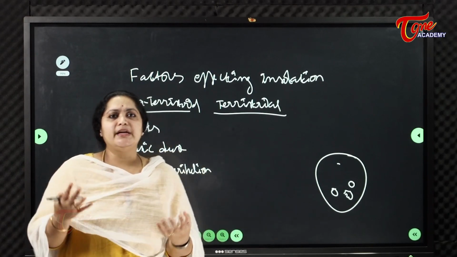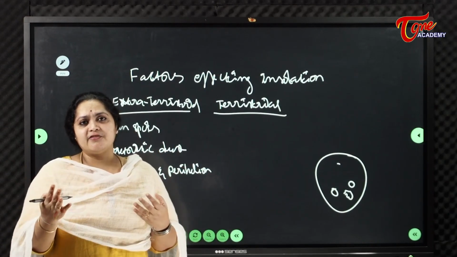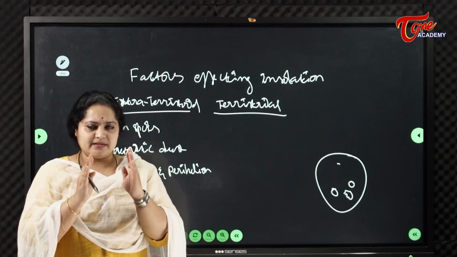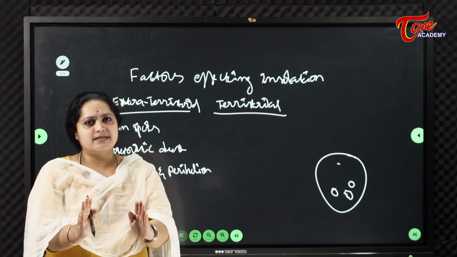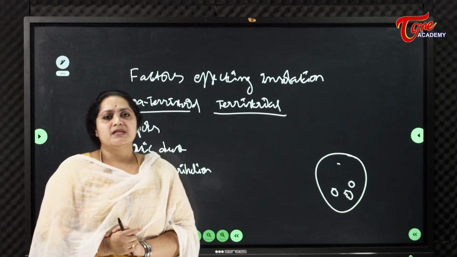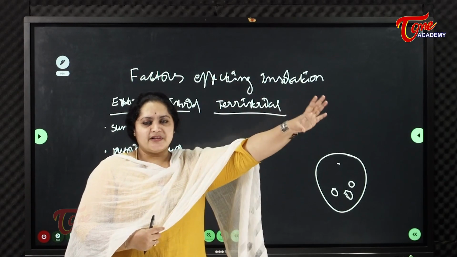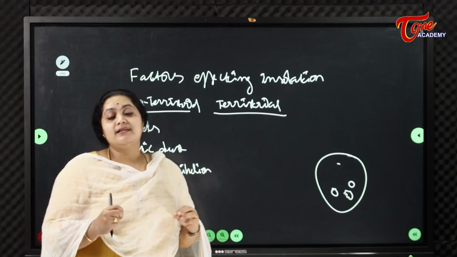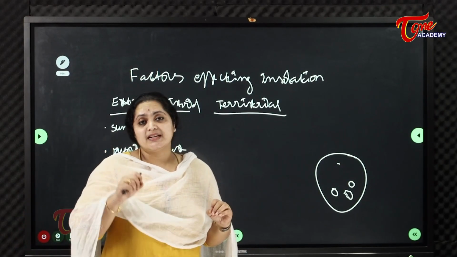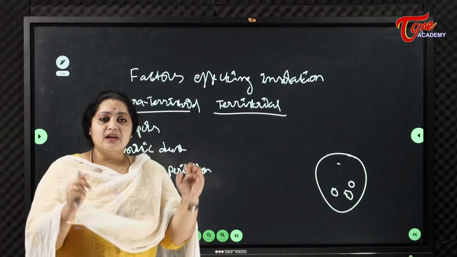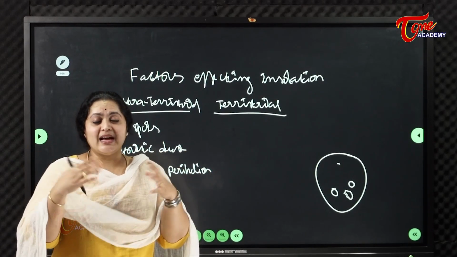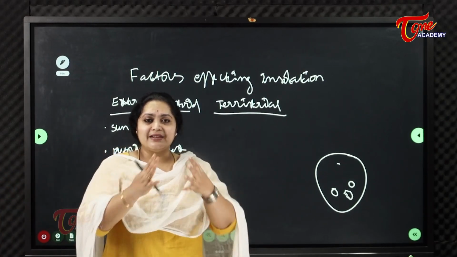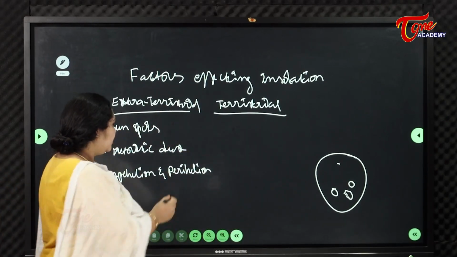Meteoritic dust: when meteors try to reach the earth's surface, they burn in between. Some meteors burn in the atmosphere itself, some burn in space itself, but those that try to come into the earth's atmosphere burn, so they create some kind of dust. After burning something, oka kind of dust వస్తుంది కదా, కాలిన తర్వాత ఒక పొగ వస్తుంది కదా.